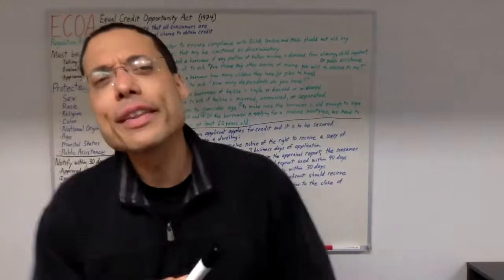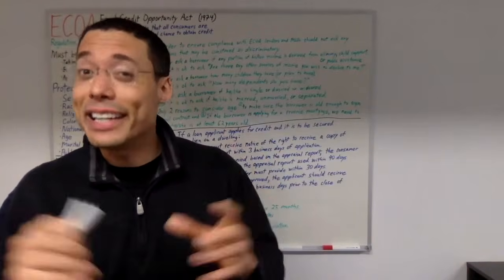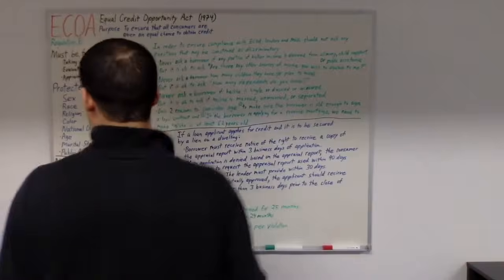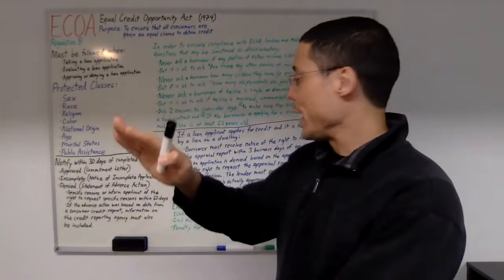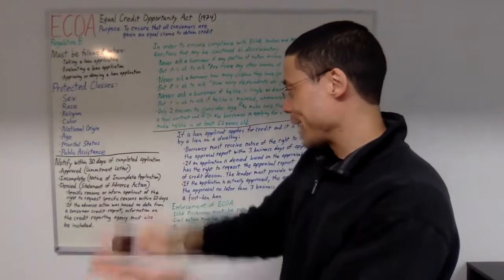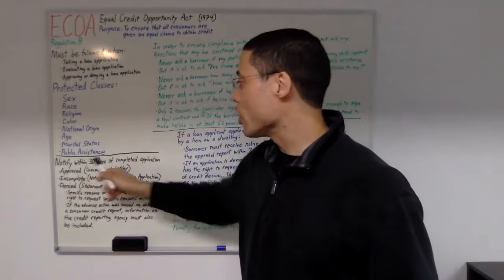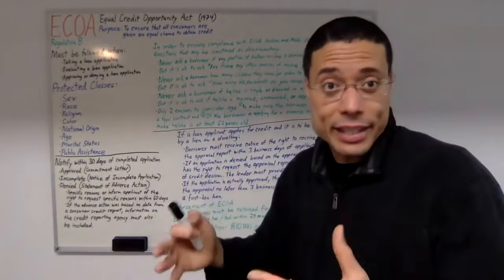Now, what are the disclosures and notifications regarding ECOA? Well, after a borrower gives to us a completed application, we must notify them within 30 days of the decision, right?